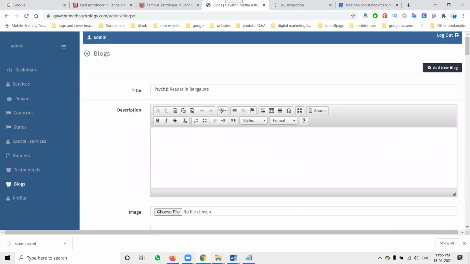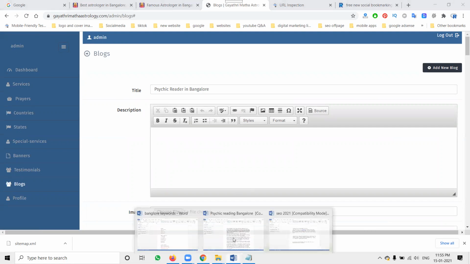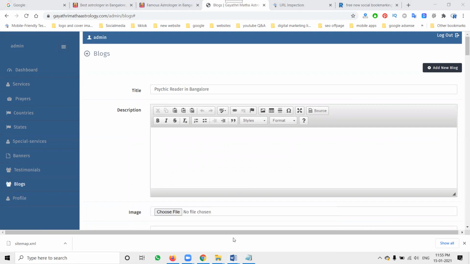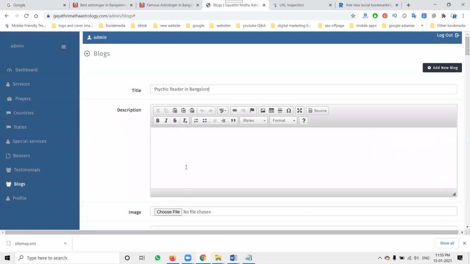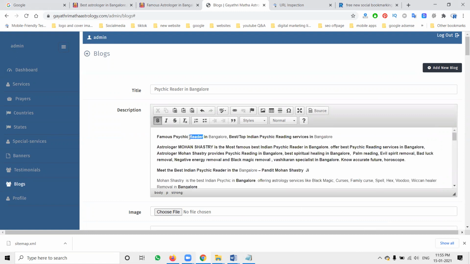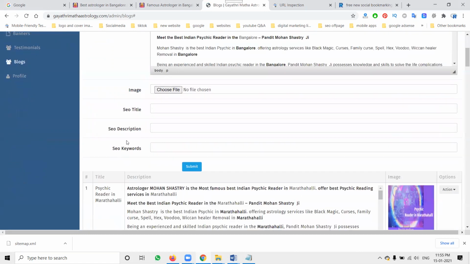Whatever content you prepare, you can prepare anything in a Word document, but before that you have to prepare it in Notepad. That is a major key point. Then Control A and upload the content. I'm preparing the title, description, everything beforehand. Who prepares it depends on your particular situation. That is a major important key point.